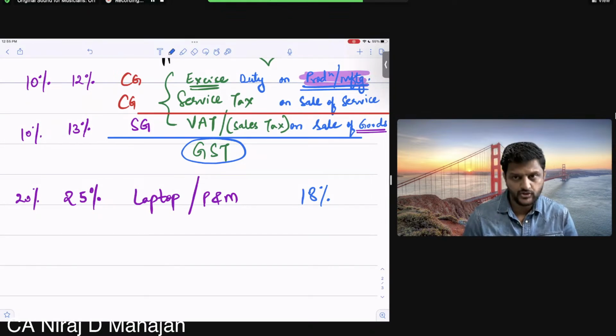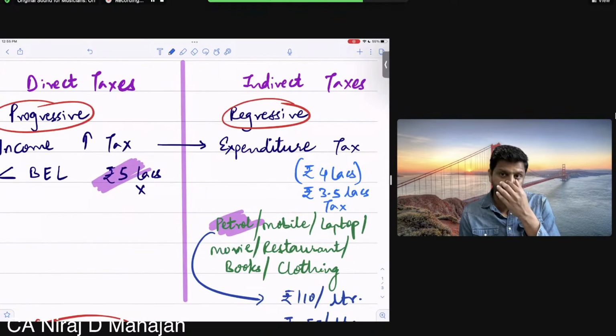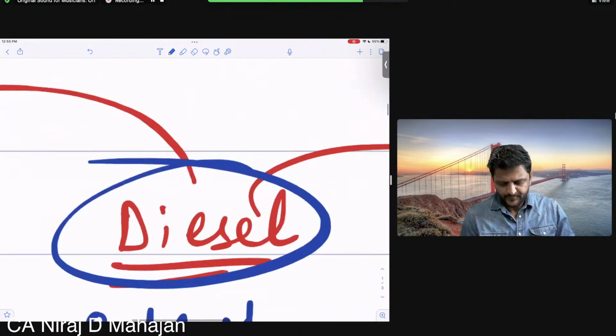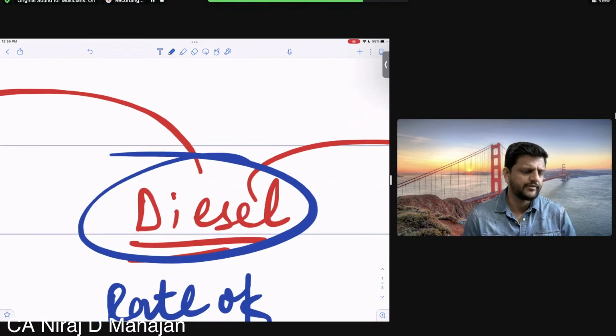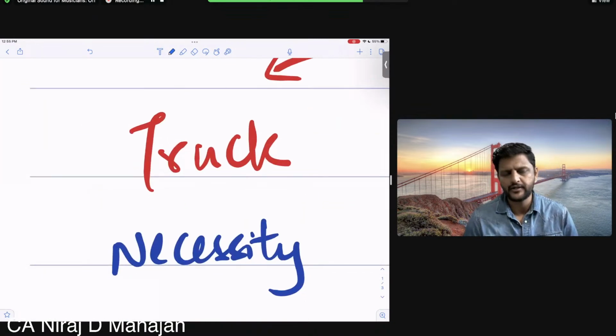Another disadvantage of indirect taxes, which I did not discuss here, is that if the rates of taxes increase, it directly hits inflation. Simple example, diesel. Even if the rate is increased by 1 rupee, what happens? Transport charges increase. Ideally, they should increase. Transport charges increase, and your selling price increases. Simple. Yes or no?